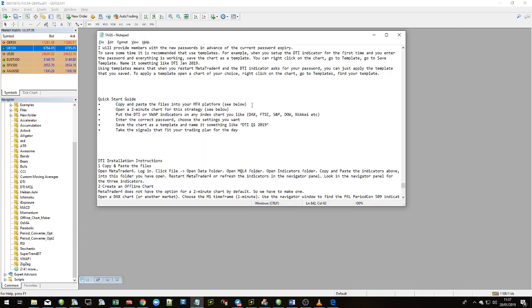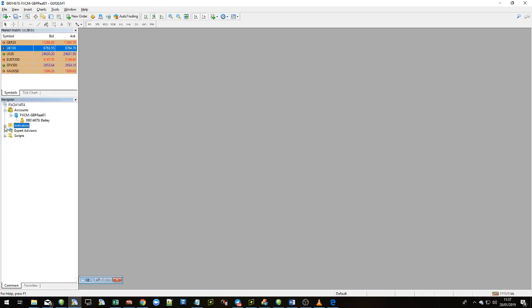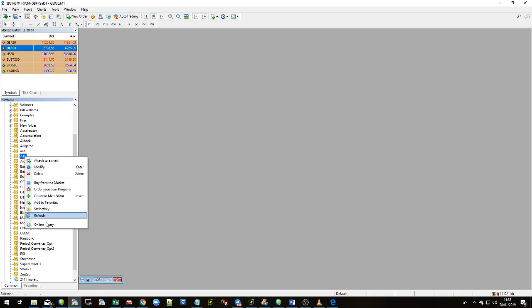What we should do now is refresh the platform. There's a couple of ways you can do that. You can either just restart MetaTrader by closing it and reopening it, or go down to the navigator panel, which should be down here. If you don't see that, View, Navigator. Right click anywhere around where it says indicators here. If you don't see that, it might look like that. Just press the plus sign. Right click, refresh. Okay.